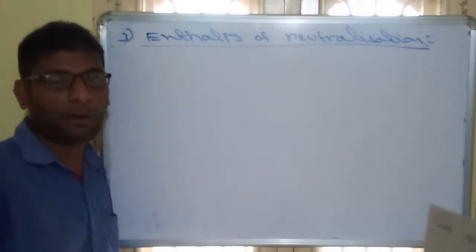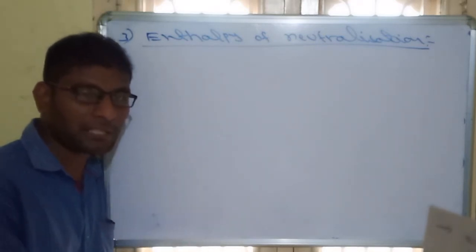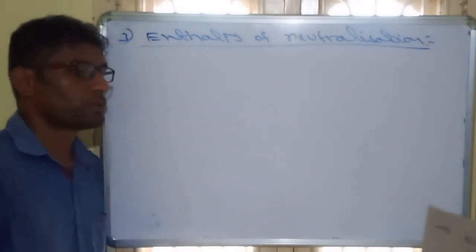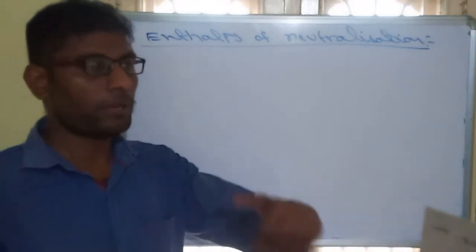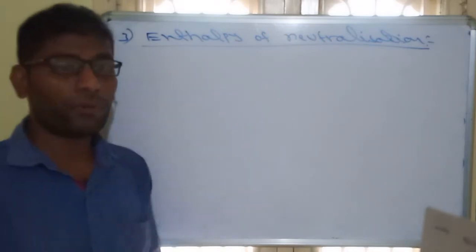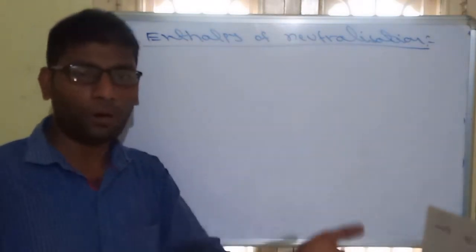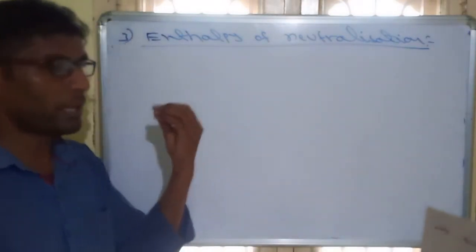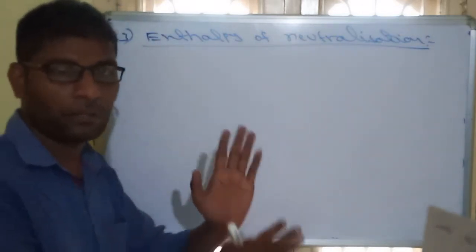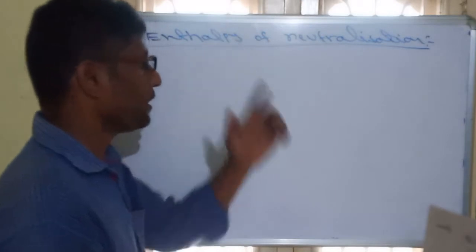It is the change in enthalpy during the neutralization of 1 gram equivalent acid with base or 1 gram equivalent base with acid. So whenever 1 gram equivalent acid we are neutralizing with base, how much energy is changing? That is called enthalpy of neutralization. What is gram equivalent? Gram equivalent is nothing but 1 mole or 1 normality. So whenever 1 normality of acid we are neutralizing with 1 normality of base, how much energy is changing? That is called enthalpy of neutralization.